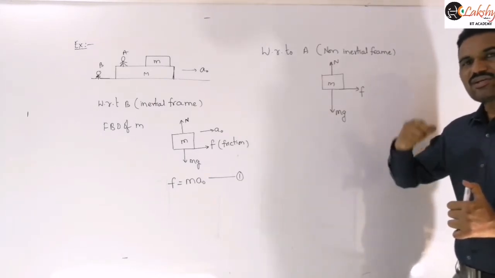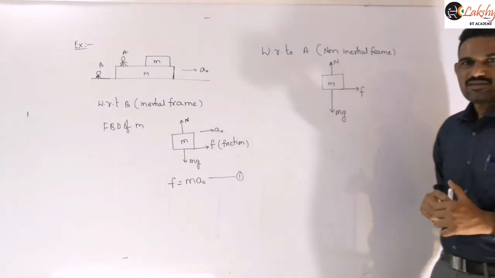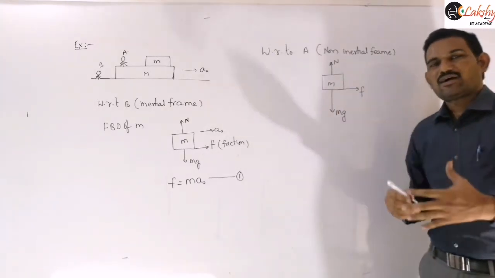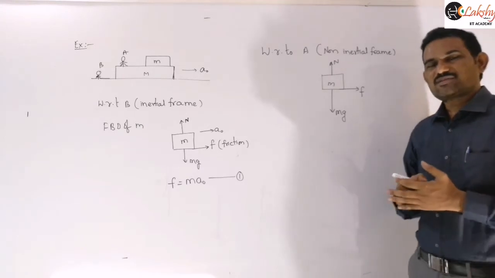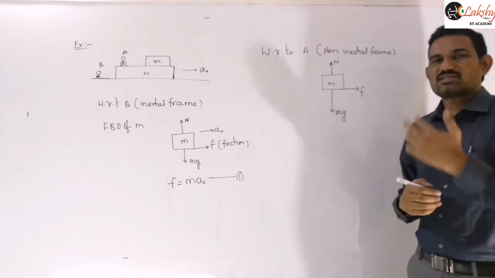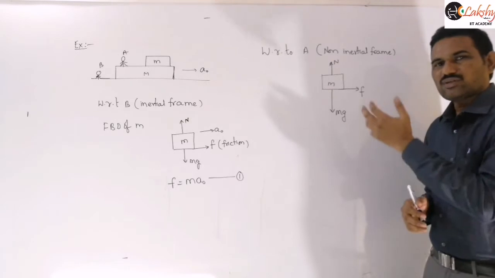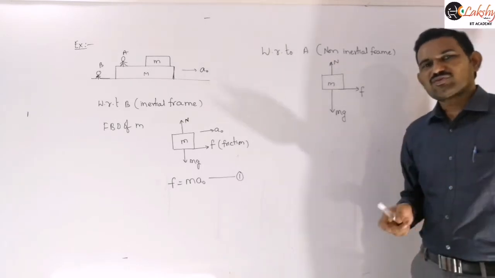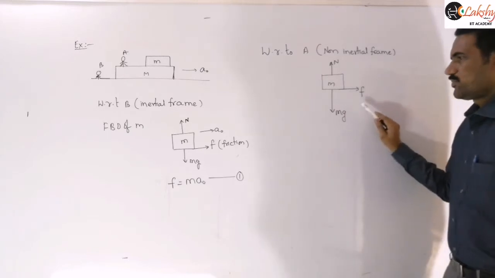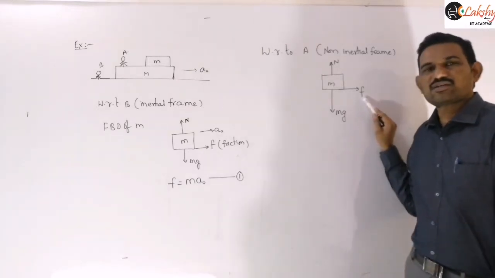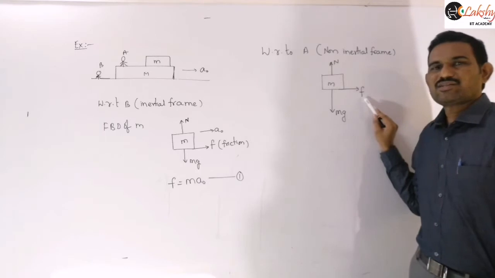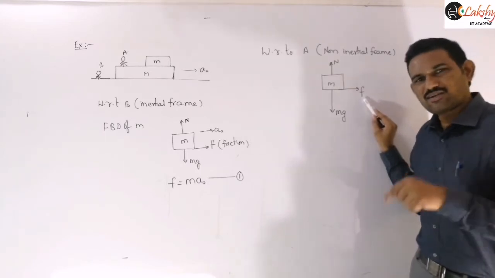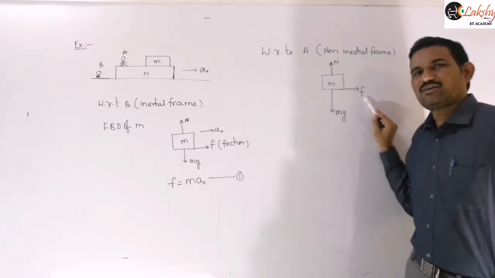That means now we are introducing an imaginary force. Is it clear? Why are we introducing that imaginary force? To validate Newton's second law. Otherwise Newton's second law fails here. If you are not introducing that imaginary force, Newton's second law fails because here the net force acting on this object is not 0 but the body is in equilibrium.